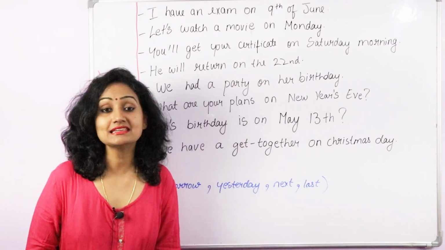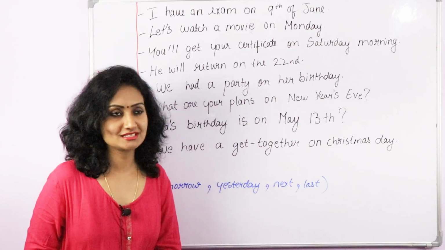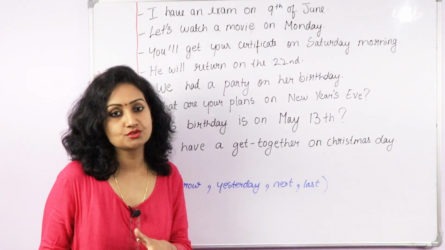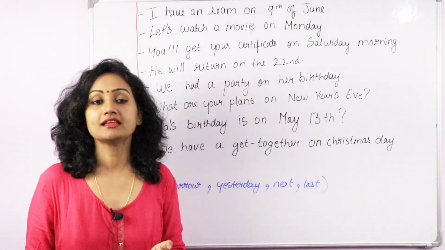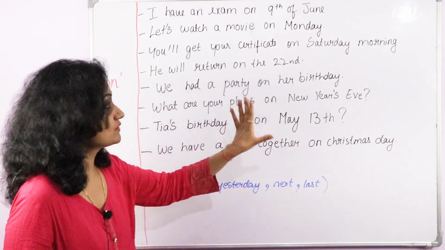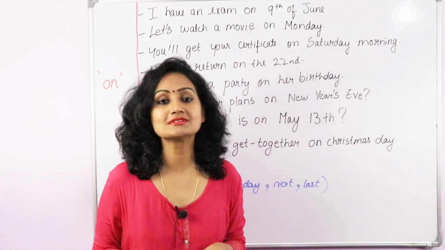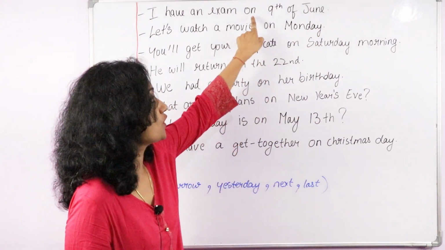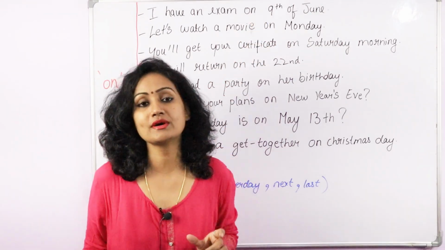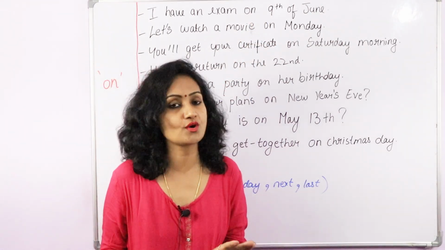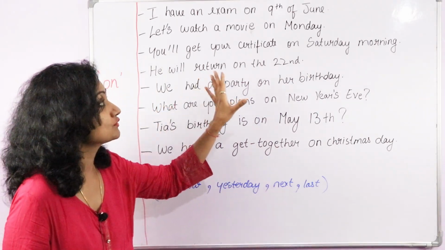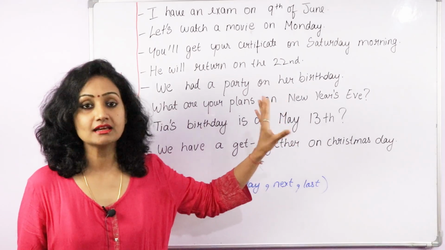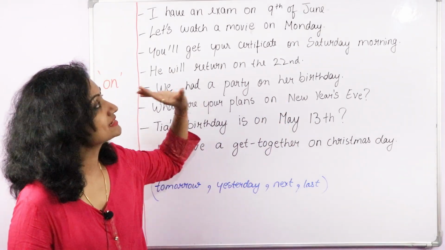Next is on. Let's see where we can use this preposition. I have an exam on 9th of June. So when you have a date, then we use on. However, with month, we use in June, in May, but here we have used on because there is a date, and with a date we use on, not in. On 9th of June. If it was June without the date, then we would have used in.